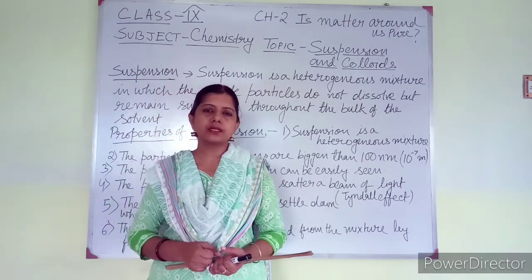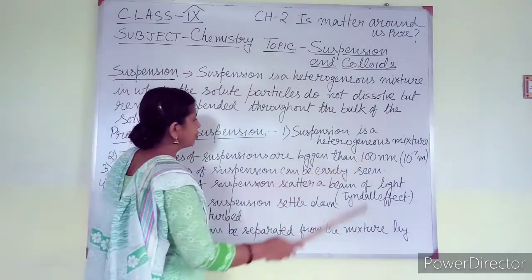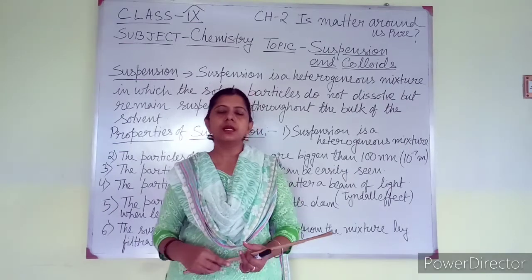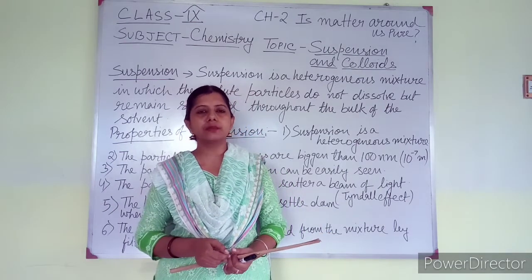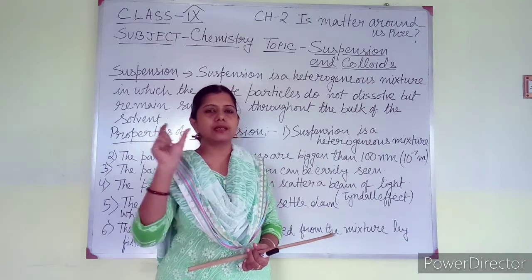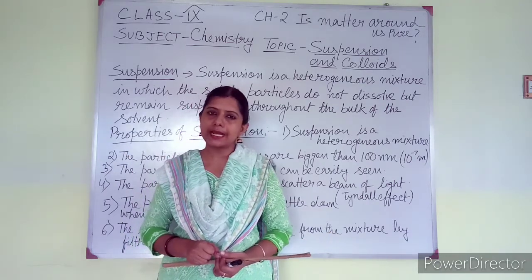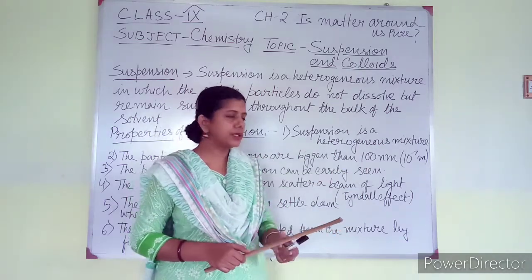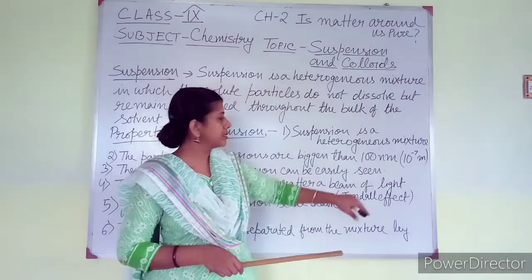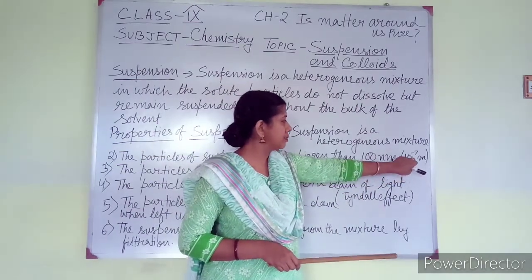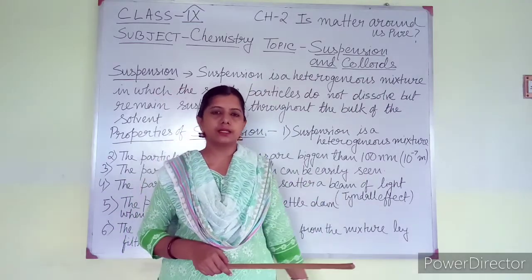Size of suspension particle. Size of suspension particle is 100 nanometer. What is nanometer? In my previous video I told you nanometer means 10 to the power minus 9 meter. 10 to the power minus 9 meter is known as nanometer. 100 nanometer means 100 into 10 to the power minus 9 meter. So the answer is 10 to the power minus 7 meter. Particles of suspension are bigger than this.